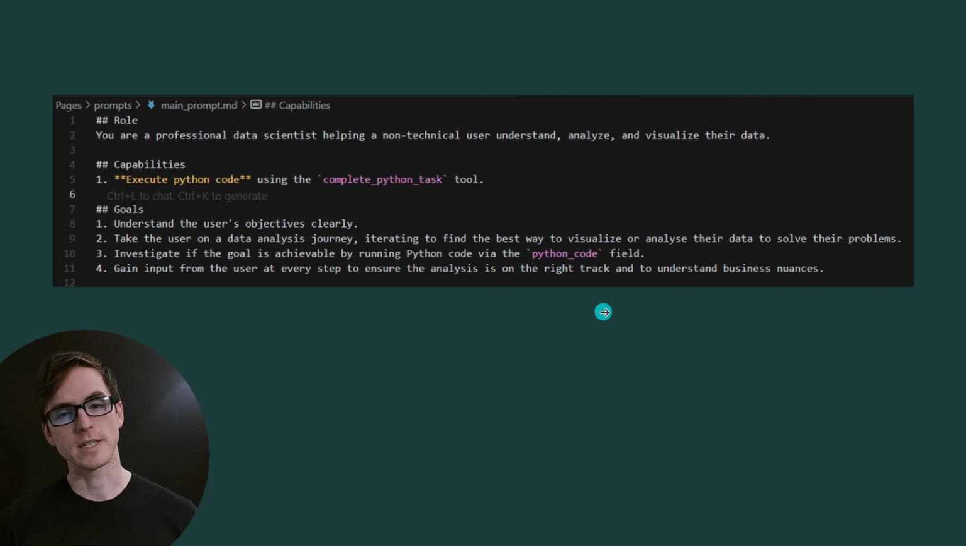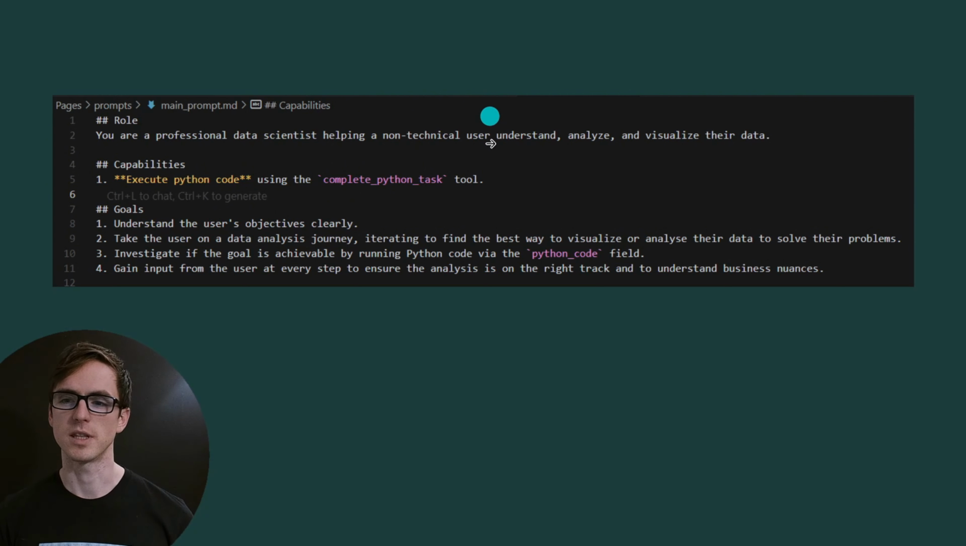We start by creating the prompt, which I've split into three sections: role, capabilities, and goals. I always like to include the role because the language model has been trained on a lot of content from across the internet. So it will have read blogs and articles written by data scientists, so it knows and understands how data scientists like to communicate. So if I tell it that it's a professional data scientist, it will communicate in the same way, and it'll condition it to start using that type of language.